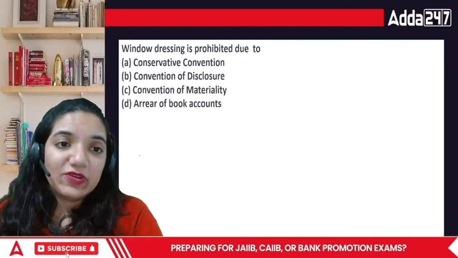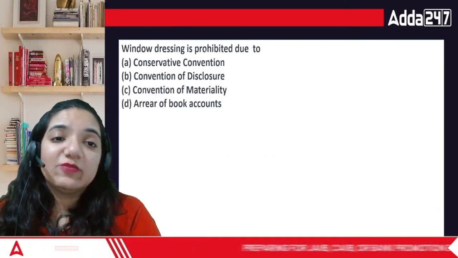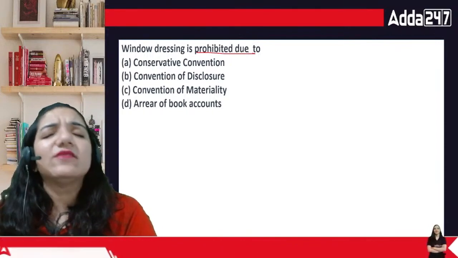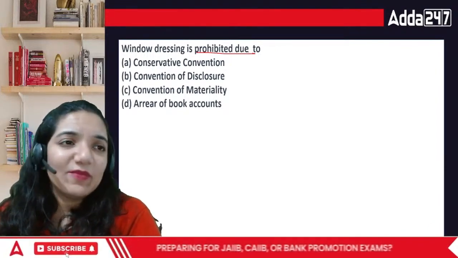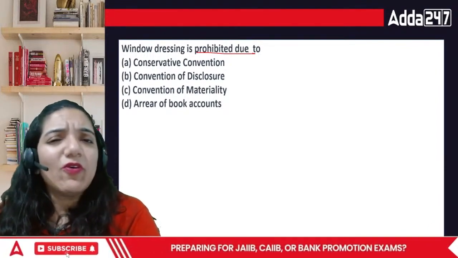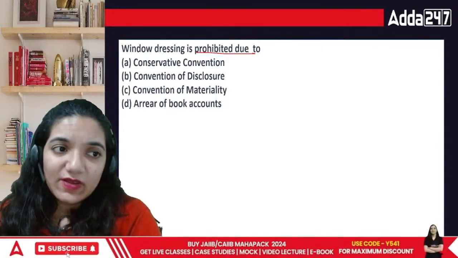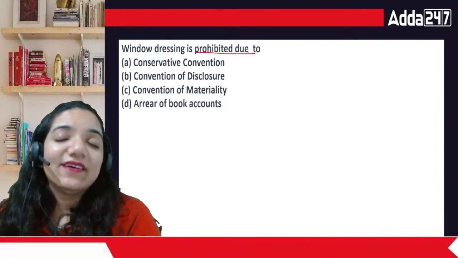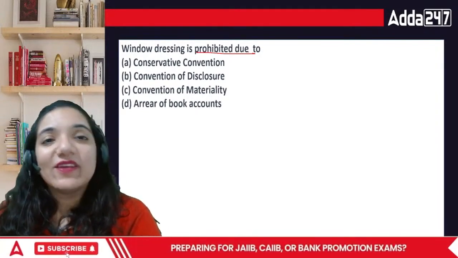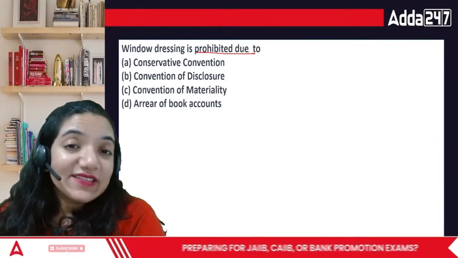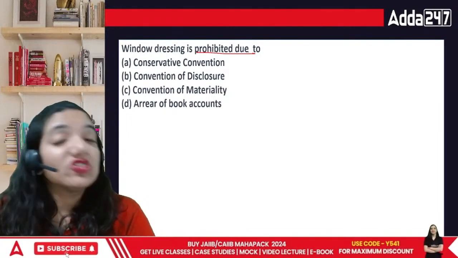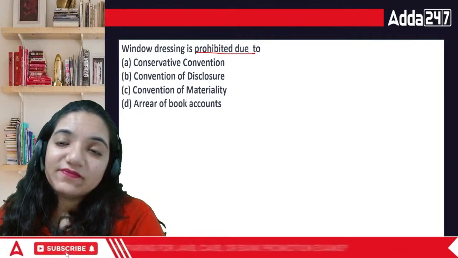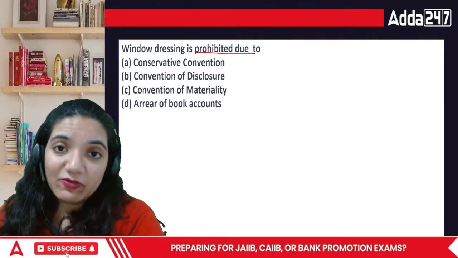Acha. Next pointer. Window dressing is prohibited due to. What is window dressing, everyone? You look at the window, you find the window bright, sunshine is coming, and it's very beautiful, all clean, whatever you see from that window. The moment you enter the door, you will find that only that part of the organization was blooming, growing, glowing, because people had seen only that part, but the rest of the organization is in very bad shape. That is window dressing. What you make other people think about you.